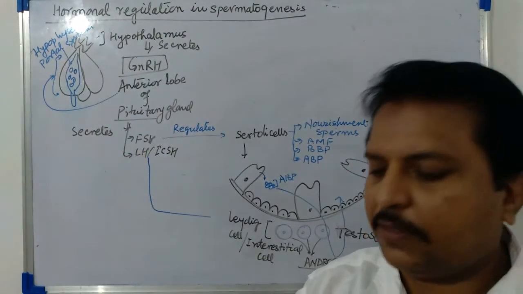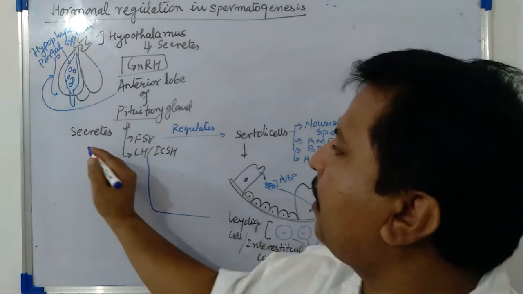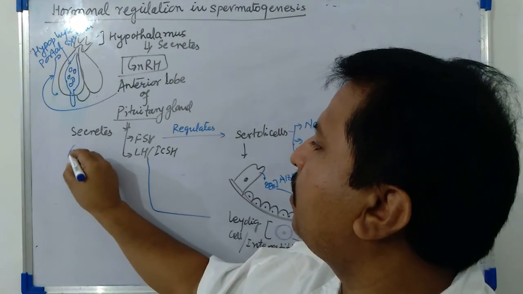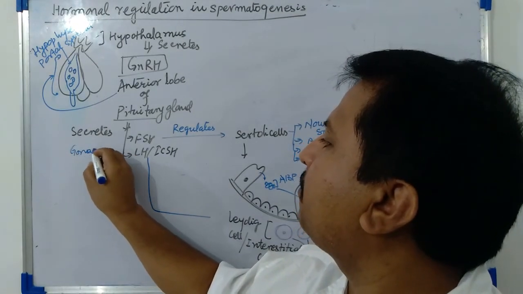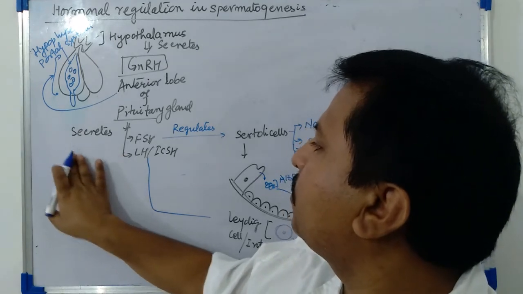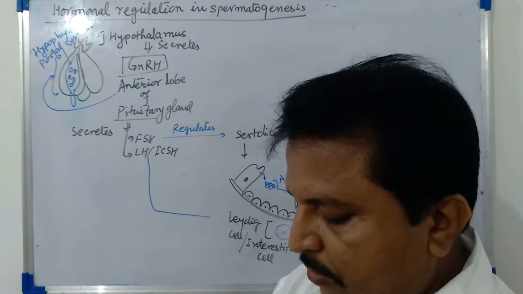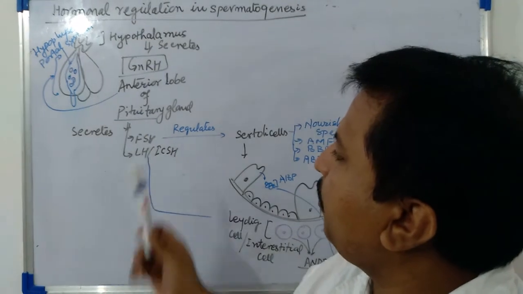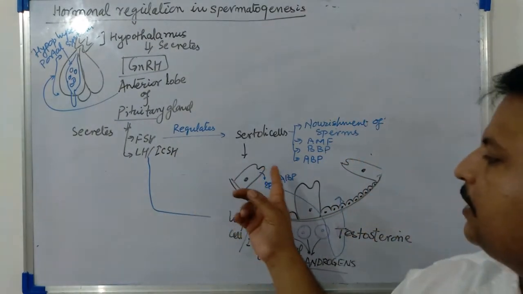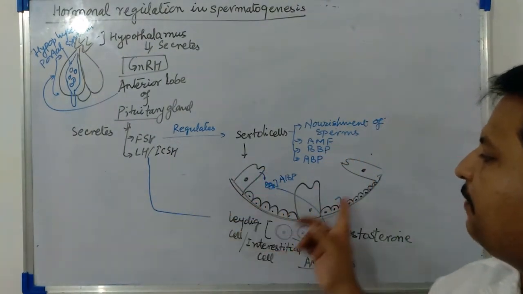These two are known as gonadotropic hormones, meaning these two will act over structures of the seminiferous tubules.